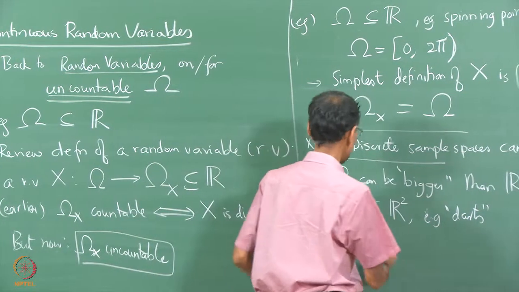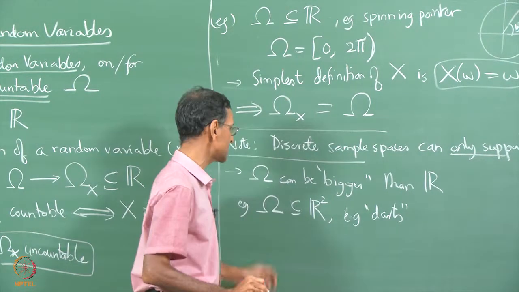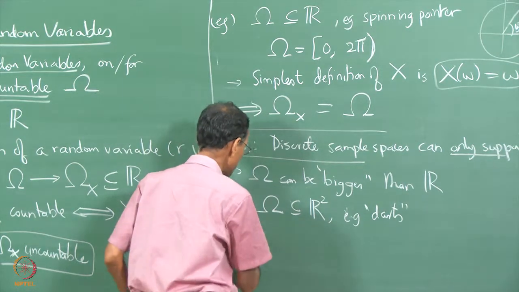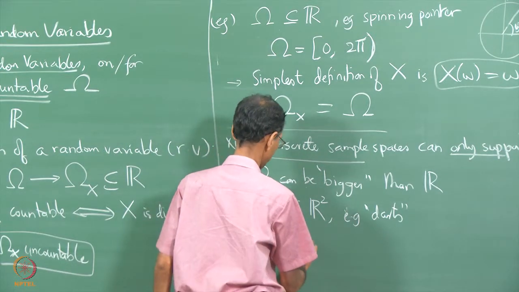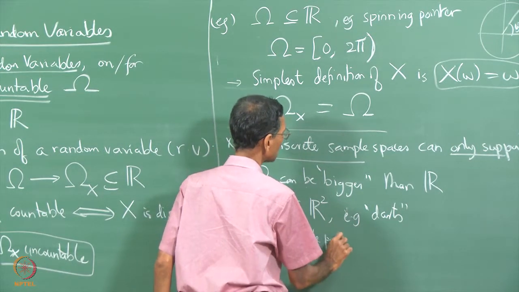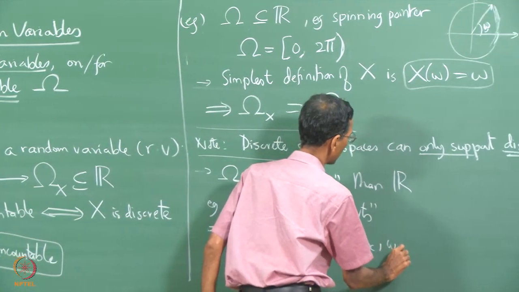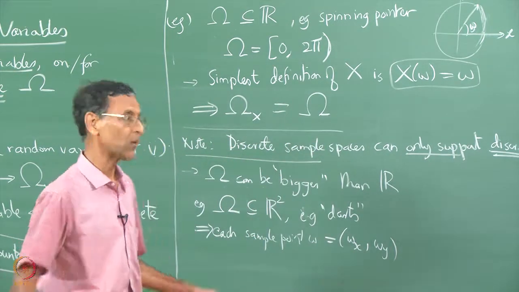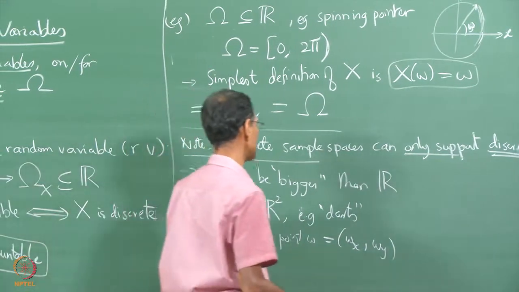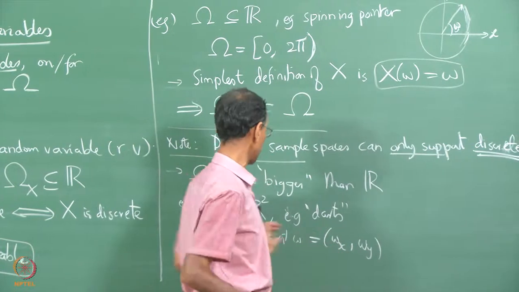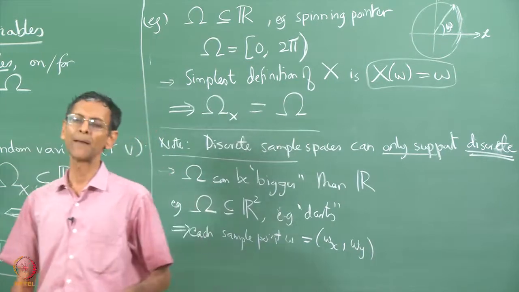So omega, the sample space of the experiment, is some portion of R squared, which means each sample point omega has two components: an x coordinate and a y coordinate, once we define the axes at the start of the experiment. Together they define the outcome of the experiment.